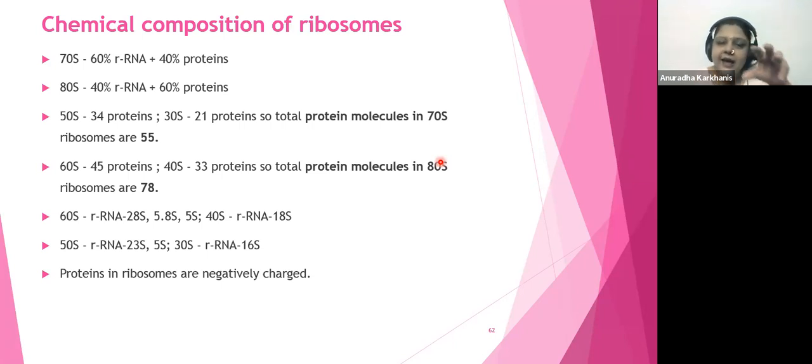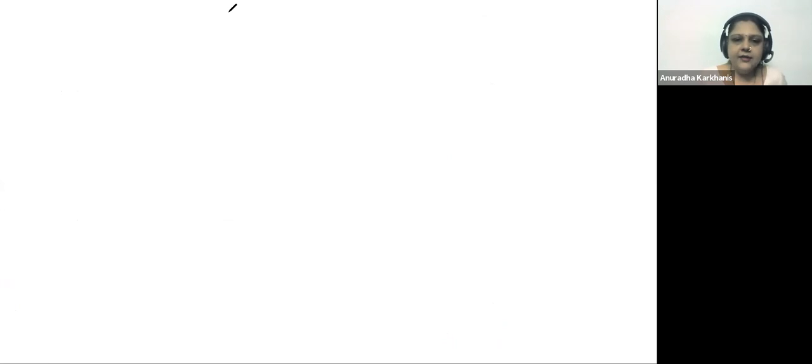Okay, so in this area, the examiners get a lot of chances to make questions. So we have to be well versed with this. Total proteins in ATS will be 45 plus 33, that is equal to 78 proteins. Now let me simplify this and try to show you all along with the diagram. Let's start with the very simple format of understanding this. Now let us draw and understand that.